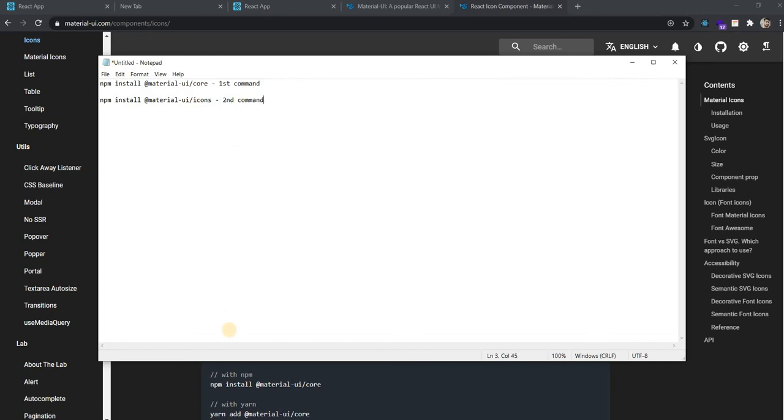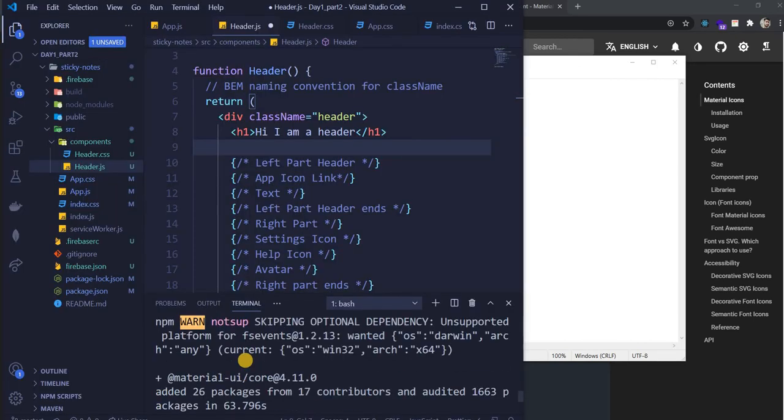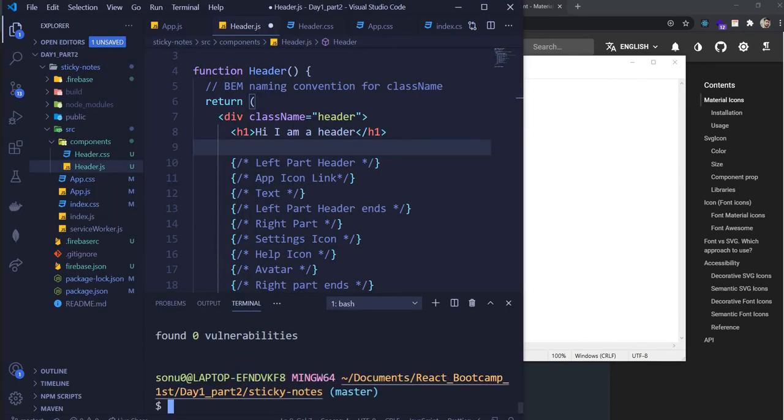Now let's see how much progress there is with this. Found zero vulnerabilities, and it is done. So let's paste the second command: npm install @material-ui/icons. Now this will help us in getting all the icons. You just have to install one package and you can use all the icons that are there.